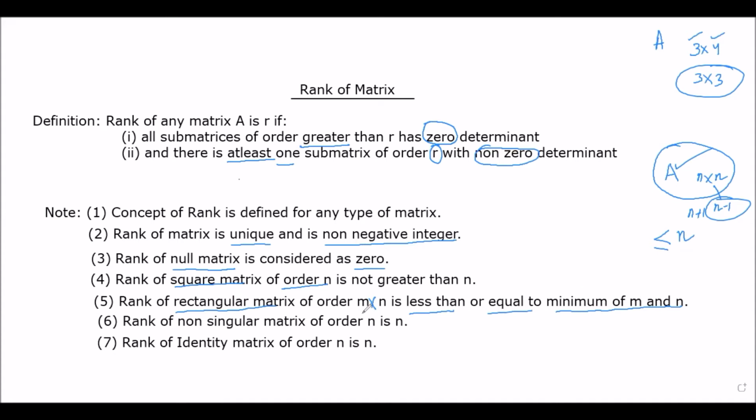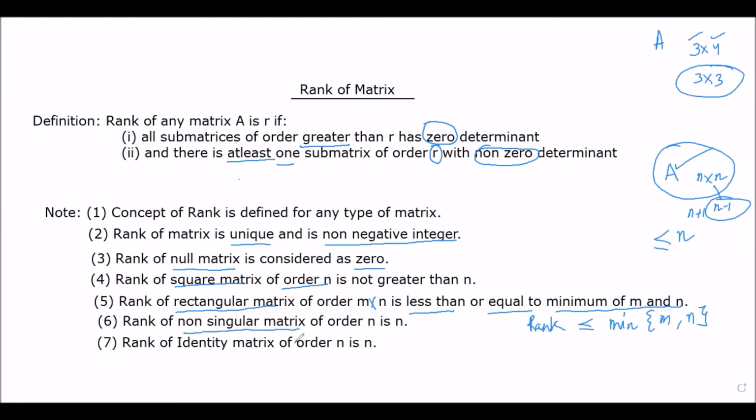So if it is a case of rectangular matrix, rank will always be less than or equal to the minimum of these two, M and N, where M and N are the number of rows and number of columns in the given matrix. Now, in the 6th point, what we are saying is the rank of a non-singular matrix.